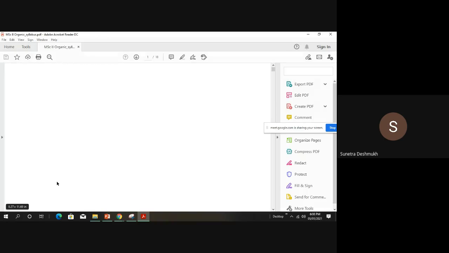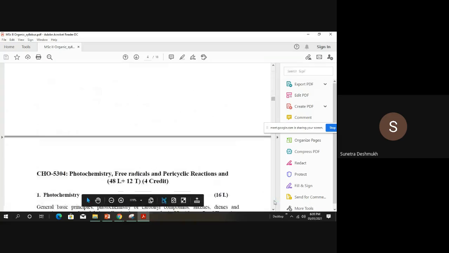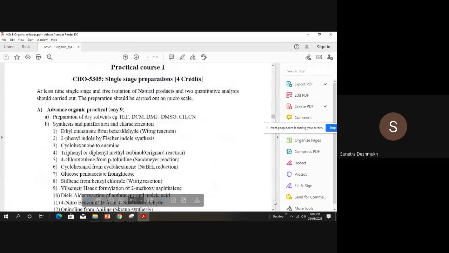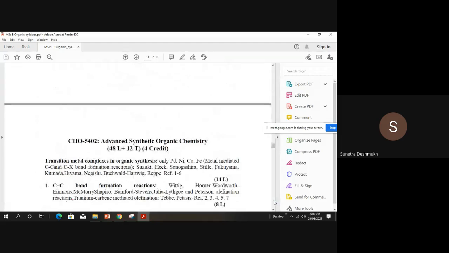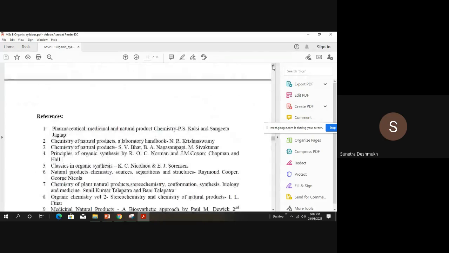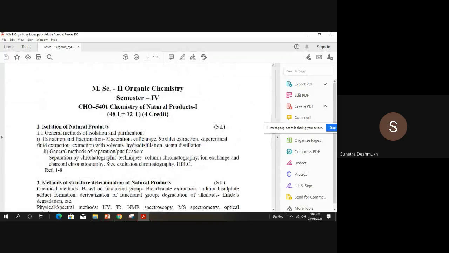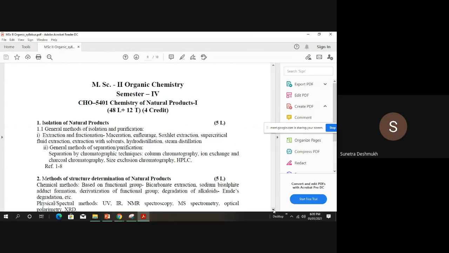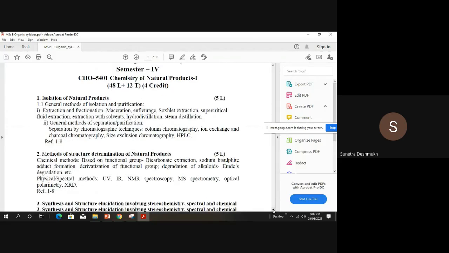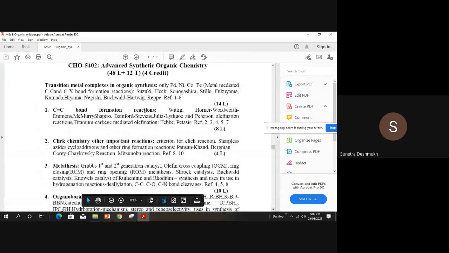Okay, so as per the syllabus, we will go with this paper number 5402 now, but the syllabus's first paper is 5401, chemistry and natural products. So we'll tell you what is the distribution of the syllabus between me and Bondway, paper wise. So currently we will start this paper CHO 5402, advanced synthetic organic chemistry.